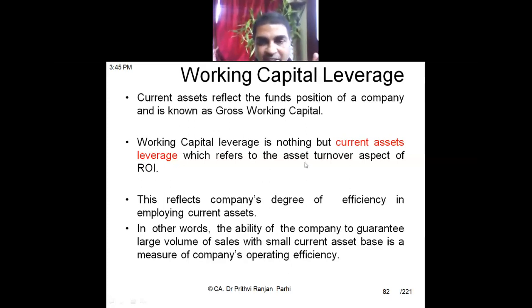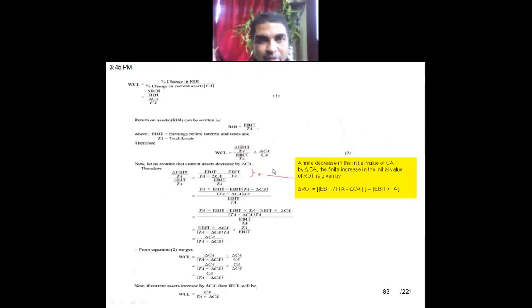In that context, I had shown you this particular slide on how to derive the formula for working capital leverage. This is the base formula, how to calculate working capital leverage. We have understood this: the percentage change in return on investment divided by the percentage change in current asset. No issue, you have already understood.